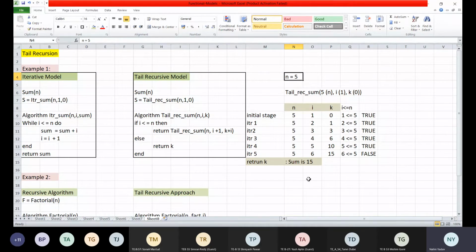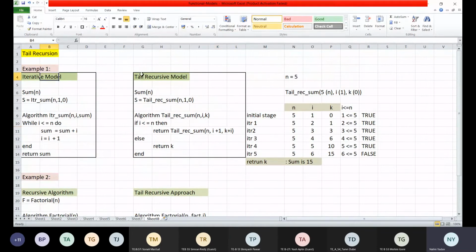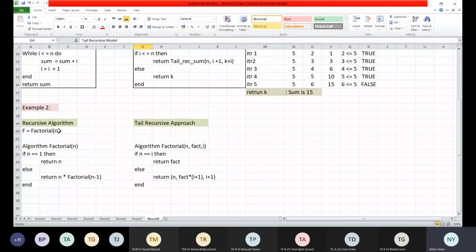What I am doing here, initially I am computing and transferring the values in the recursive call, right? So this is clear. Now we will go to the next example. This was the example with the iterative model and the tail recursive model, right? Now we will go to another example, the example with the recursive algorithm and the tail recursive approach. Correct? So this is all about the difference between the recursive and tail recursive approach.